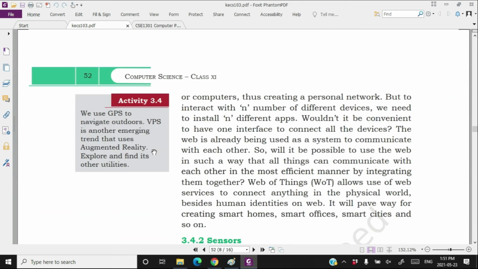Web of Things enables all the devices to listen for a command in the same language. And what is the HTTP protocol? This is out of scope of this book. But you just remember that using the HTTP protocol, using the web interface instead of a normal app interface, if you try to control all the devices, then all the devices will listen to the same language and you will be free from installing different apps for the different n number of devices.